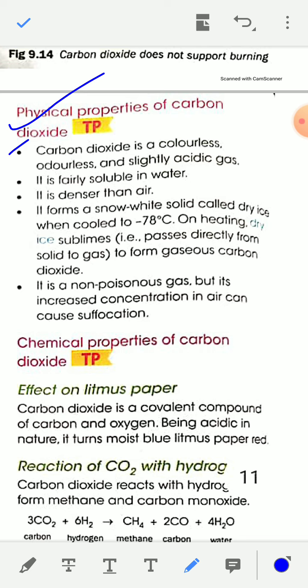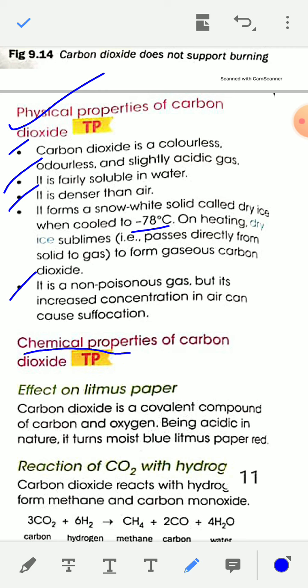It is denser than air, and it forms a snow white solid called dry ice when cooled to minus 78 degrees Celsius. On heating, dry ice sublimes to form gaseous carbon dioxide. Carbon dioxide is a non-poisonous gas, but its increased concentration in air can cause suffocation.